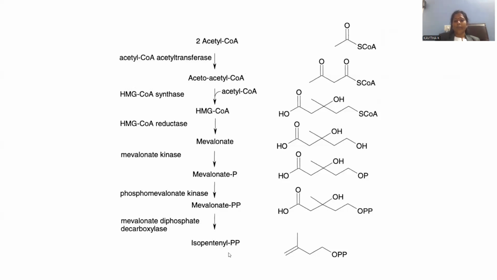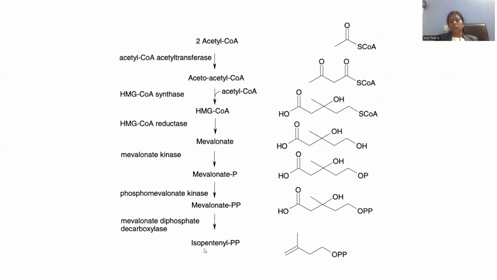In order to make this compound, the enzyme required here will be mevalonate diphosphate decarboxylase. Let me repeat: mevalonate diphosphate decarboxylase is required, so that MPP is converted into IPP.